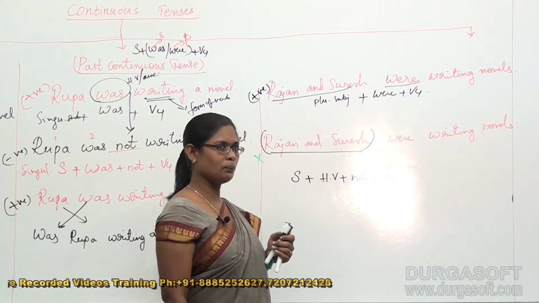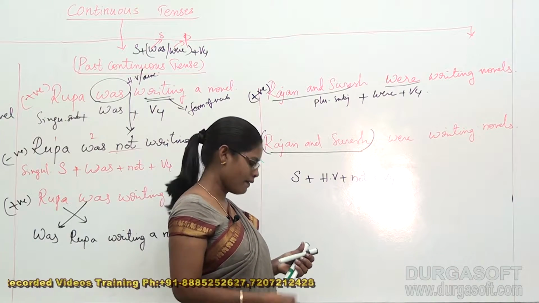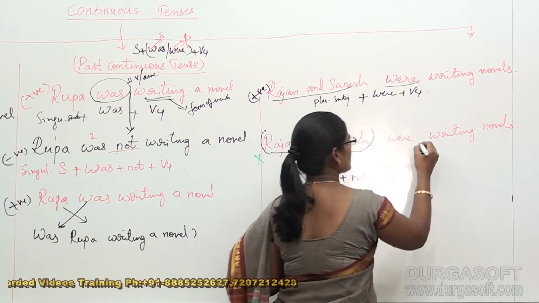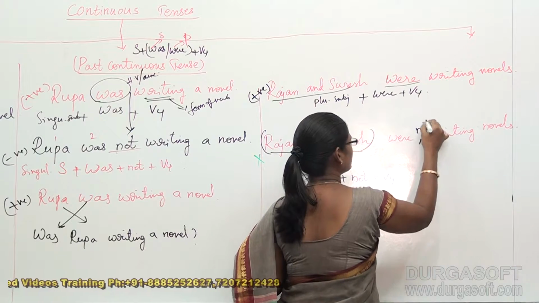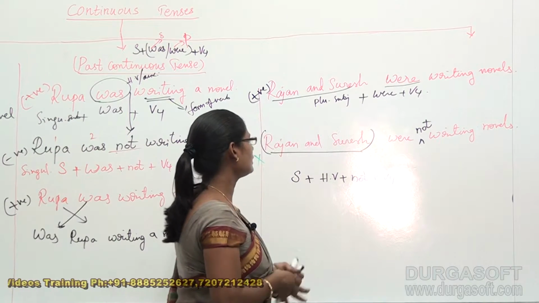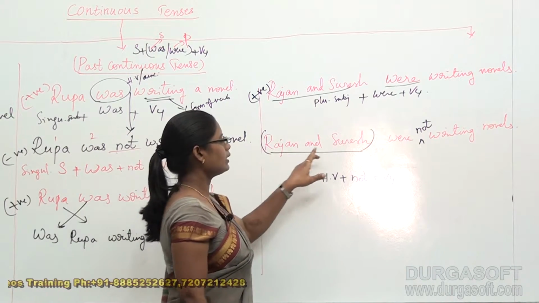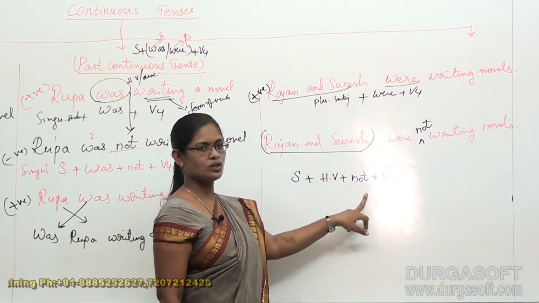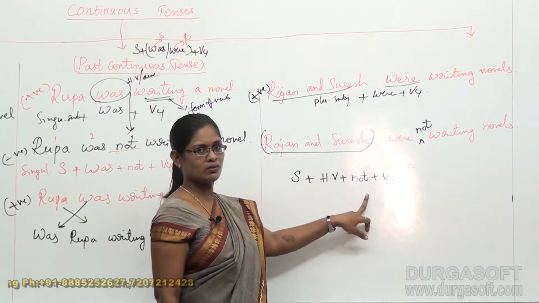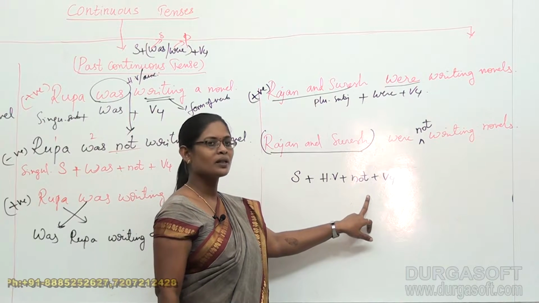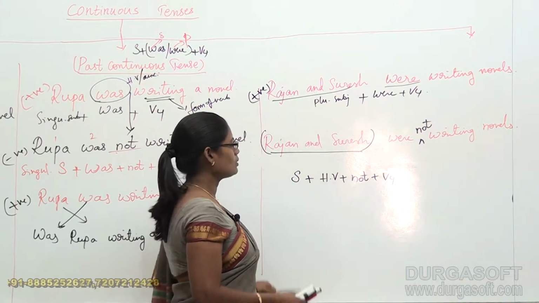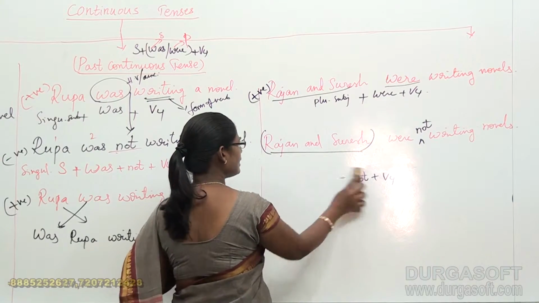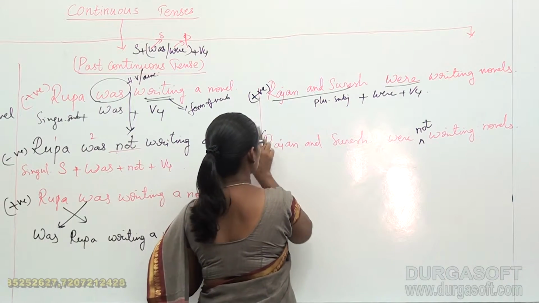So which is the correct place to add not here? Very good. It is beside were. Then the sentence is correct. Rajan and Suresh were not writing novels. Do we have the same structure as we got in the previous sentences? Yes, we have got. So automatically the example is this.